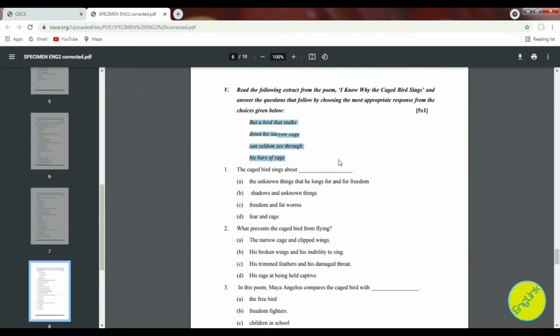But a bird that stalks down his narrow cage and seldom see through his bars of rage.